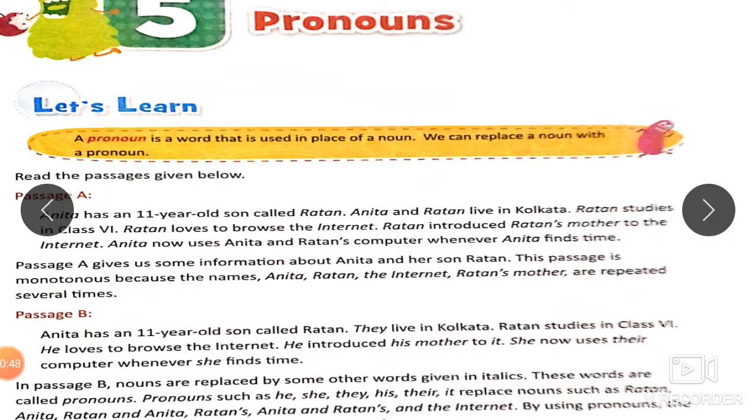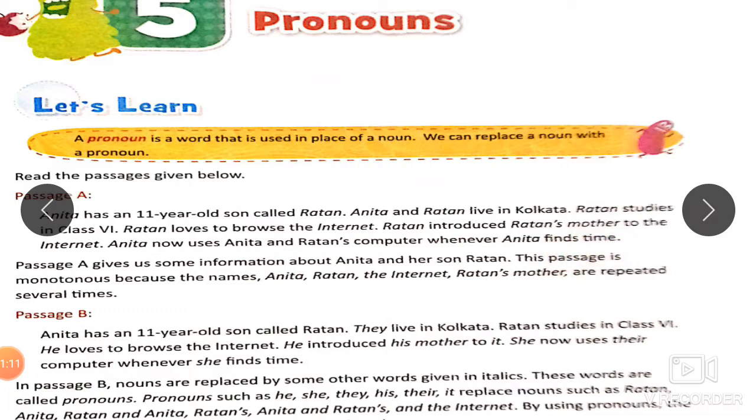Now, let us read this passage given below. Passage A. Anita has an 11-year-old son called Ratan. Anita and Ratan live in Kolkata. Ratan studies in class 6. Ratan loves to browse the internet. Ratan introduced Ratan's mother to the internet. Anita now uses Anita and Ratan's computer whenever Anita finds time.